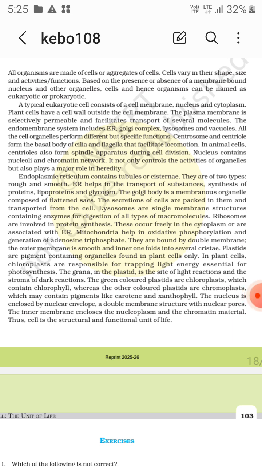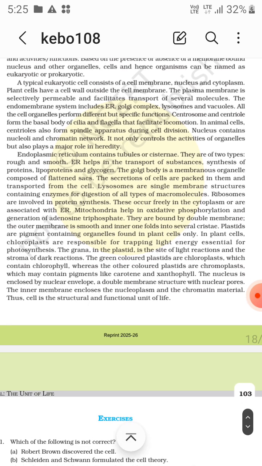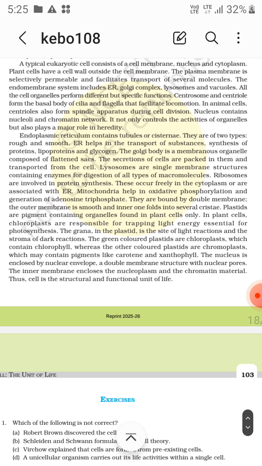Nucleus contains nucleoli and chromatin network. It not only controls the activities of organelles but also plays a major role in heredity. So the nucleus controls the activities of organelles and heredity.